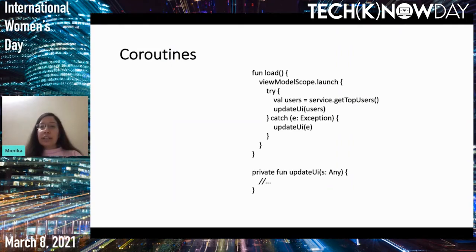So here you can see we use this view model scope, and we use a launch coroutine, and we make a network call, and then we update the UI with the result. And here we don't have anything to clear, because the moment the view model gets destroyed, the coroutines also get destroyed with it.